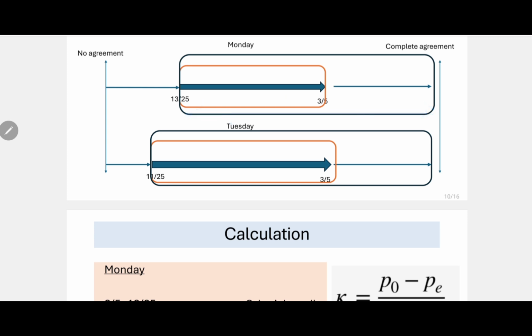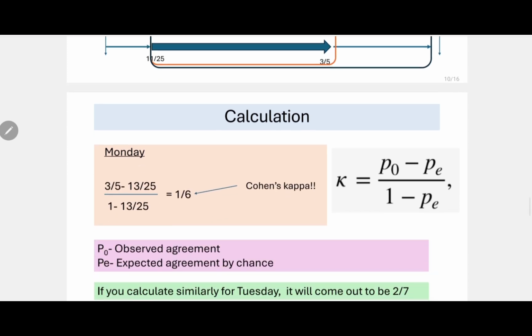And what does it tell us? The actual agreement, subtracting the agreement by chance. So this is Cohen's kappa. I hope this is clear. So this is the basic concept of Cohen's kappa.